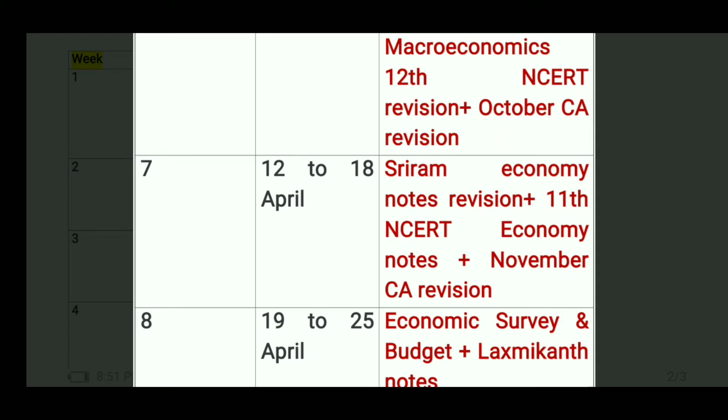You have to make short notes from these notes also, because these notes have almost 350 pages. After updation, maybe it came to 400. So you have to make short notes and compile them in almost 100 to 150 pages by your own hand. And the economy NCERT, that means the Indian Economic Development, and the November current affairs.